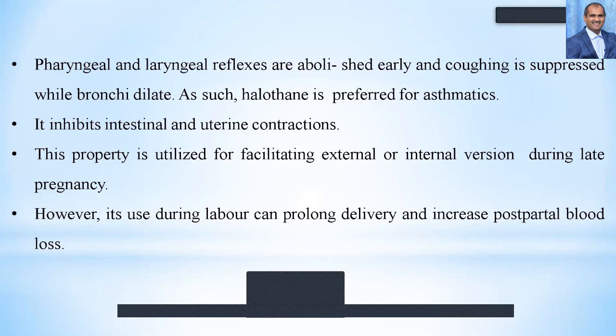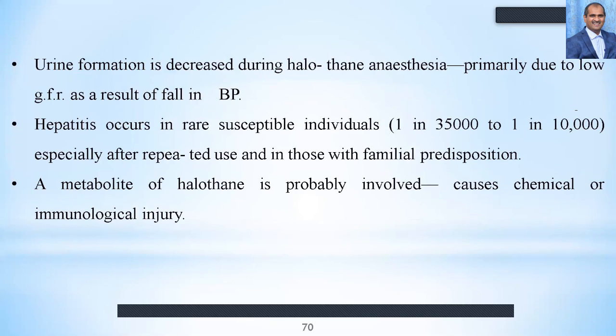It inhibits intestinal and uterine contractions, and this property is utilized for facilitating external and internal version during late pregnancy. However, its use during labor can prolong the delivery because it relaxes the uterine muscles, and postpartum blood loss may also be increased. Urine formation is decreased during halothane anesthesia. This is primarily due to a low glomerular filtration rate as a result of the fall in blood pressure.